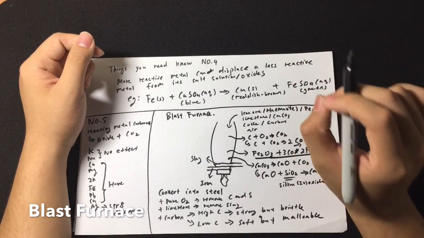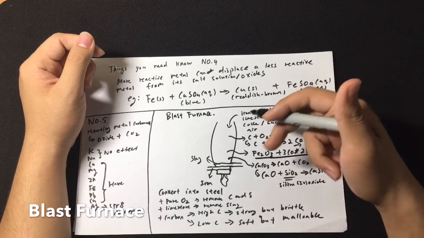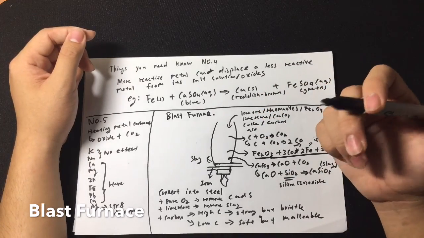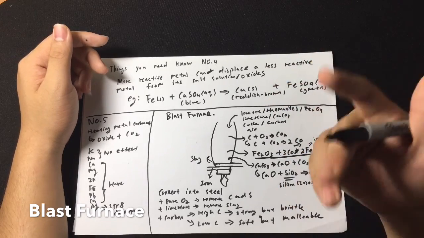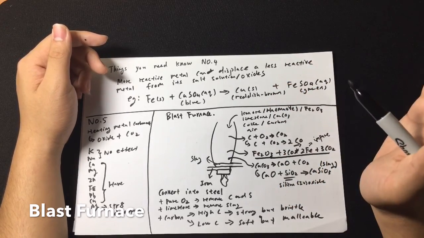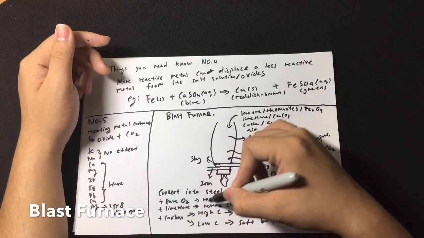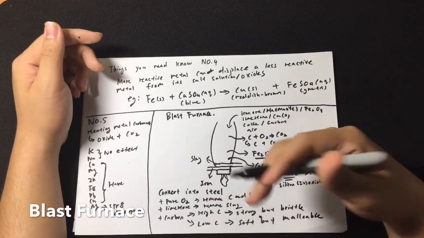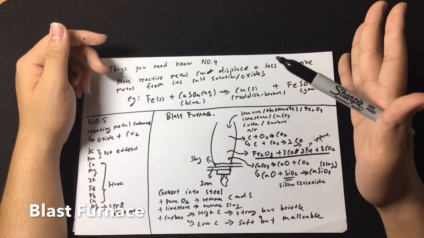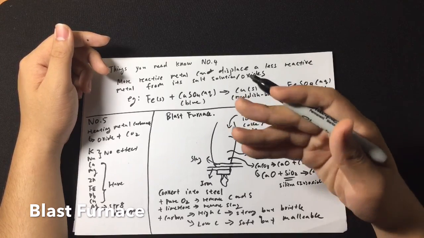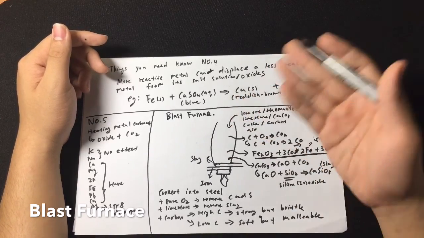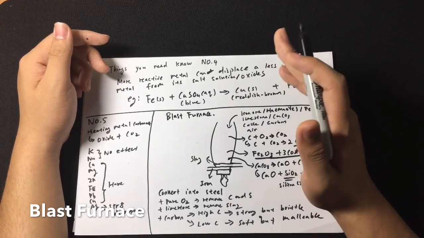You're going to pump in pure oxygen to remove the carbon, which is the excess coke, and sulfur. There will be some presence of sulfur. They will become carbon dioxide and sulfur dioxide, and escape as gas. Then next you add limestone to repeat the same process again to remove the unremoved silicon oxide, and it will change into slag, and you can then remove it naturally.